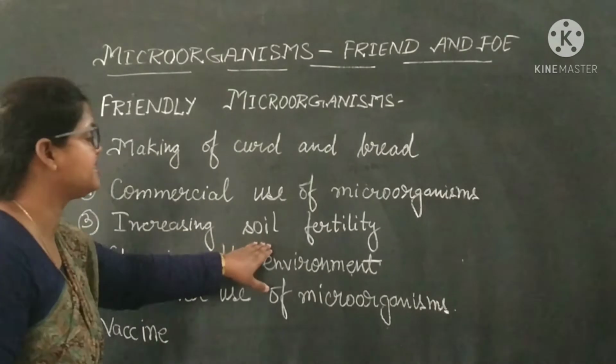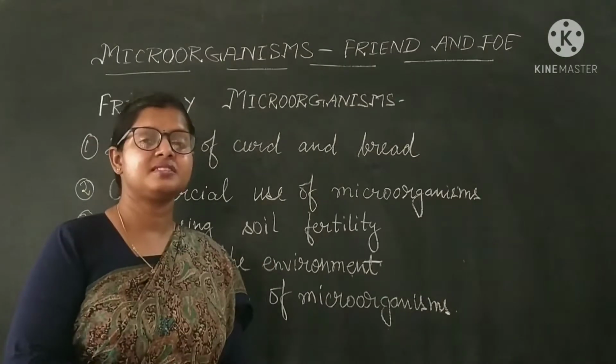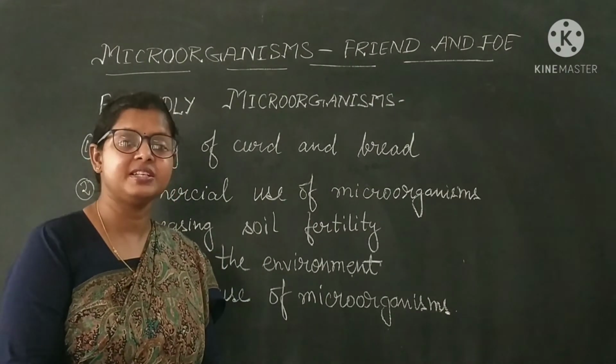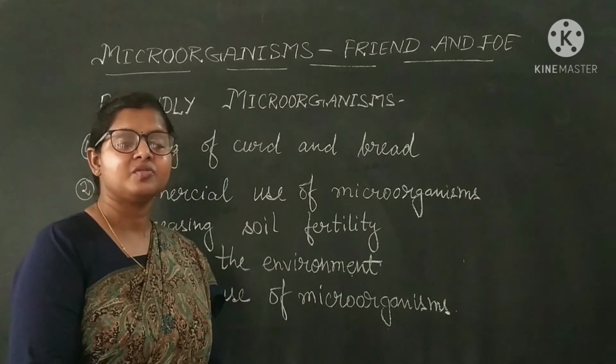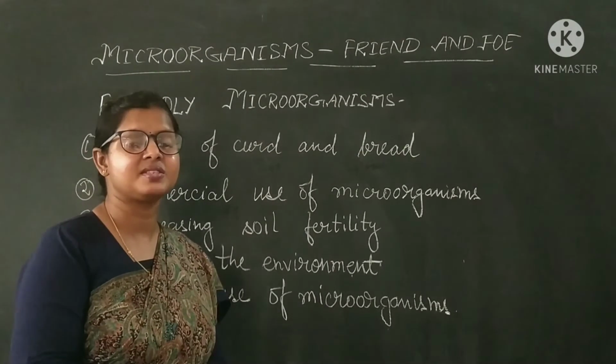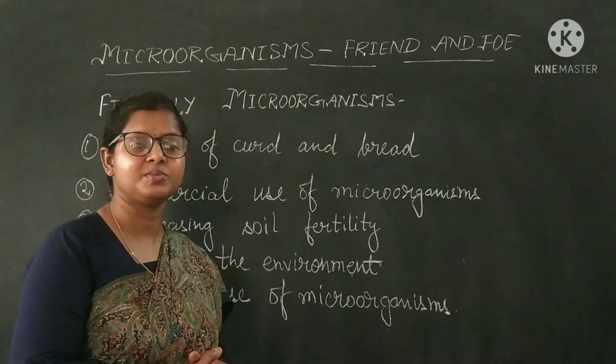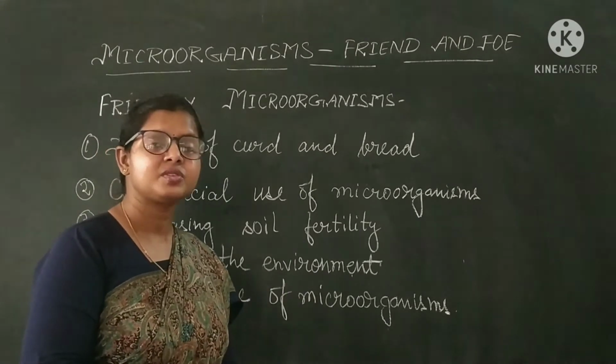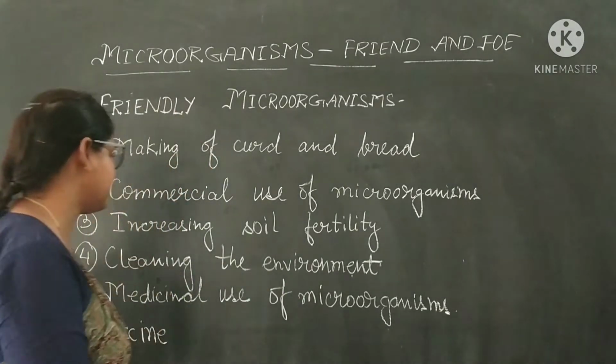Increasing soil fertility: bacteria are present in soil and root tubules of Leguminosae family plants also, which trap atmospheric nitrogen and convert it into the usable form. As a result, fertility of soil increases.